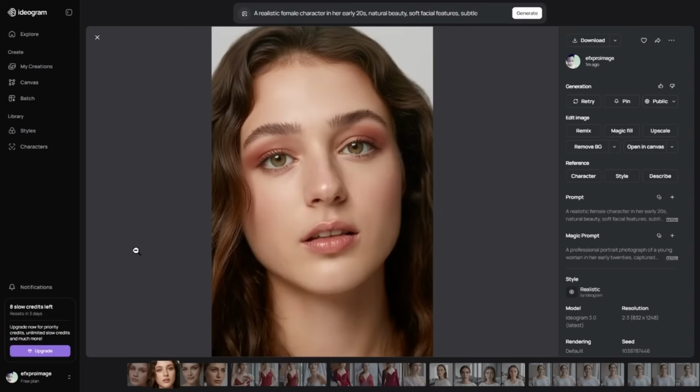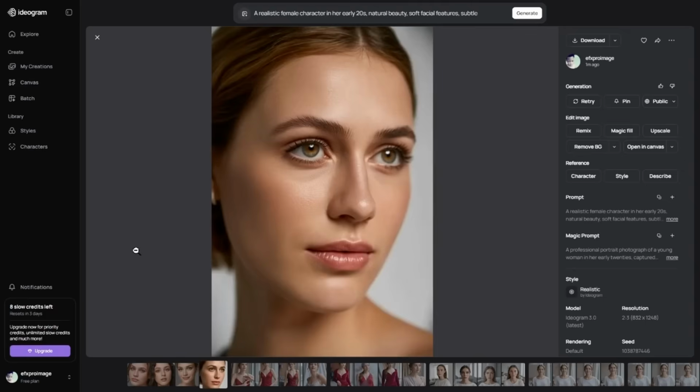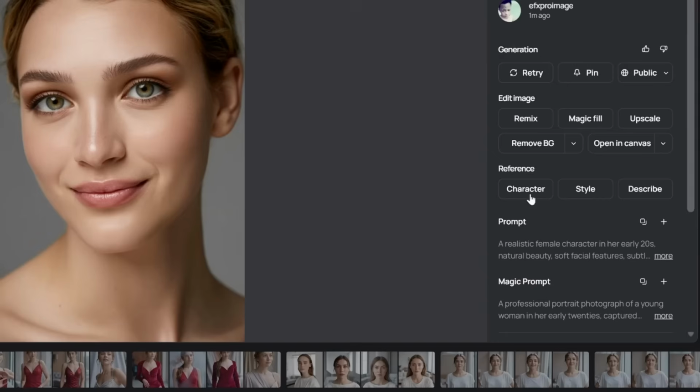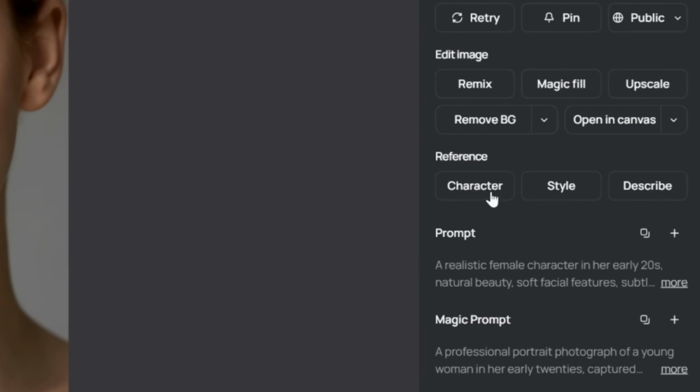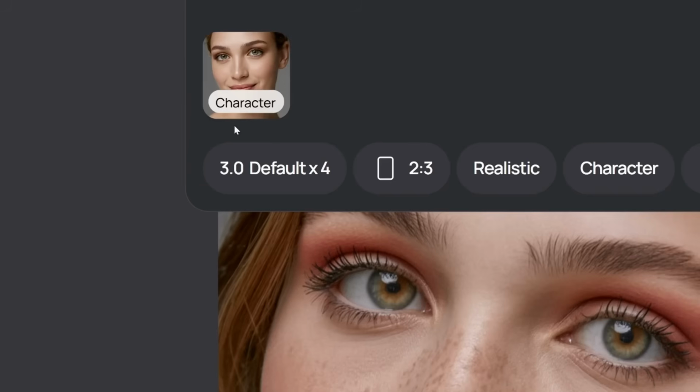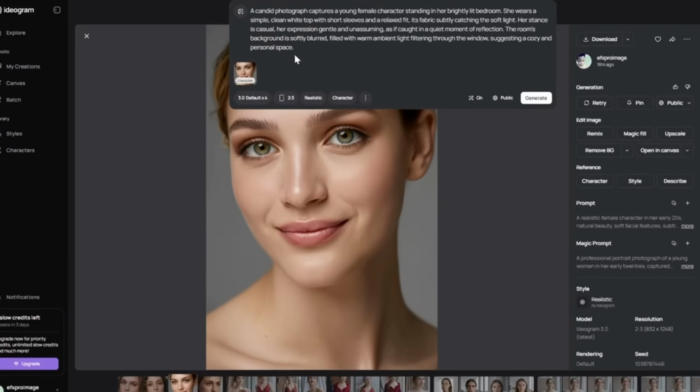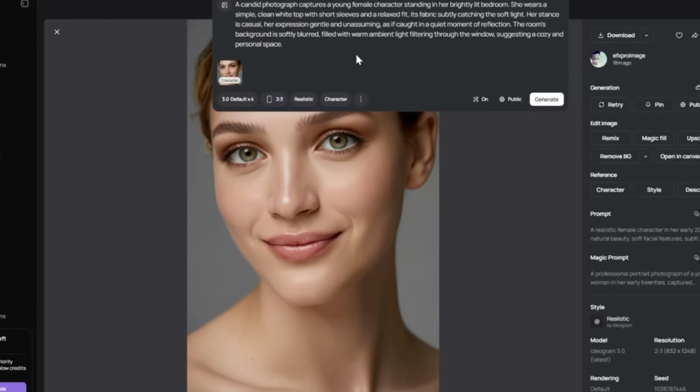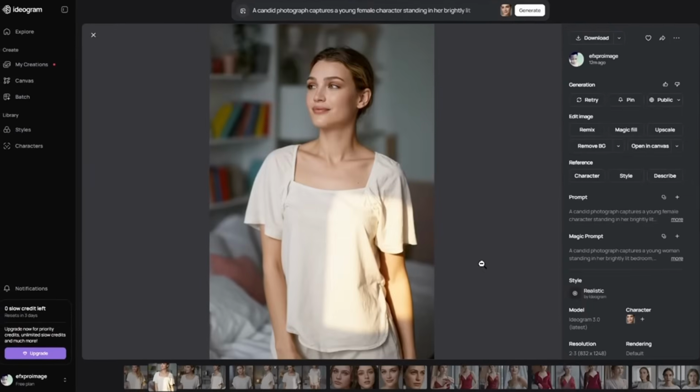Here's the result I got. Next, I selected character in the reference section so the AI could reuse the same face in future generations. After that, I entered another prompt asking the character to wear a plain white top, and these were the results.